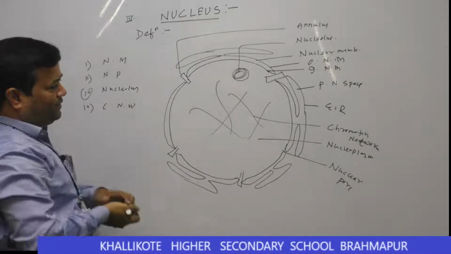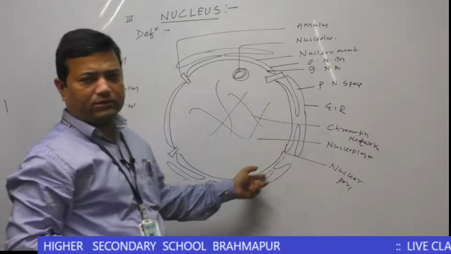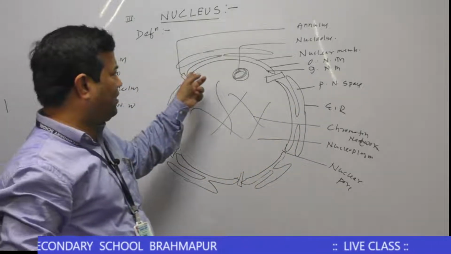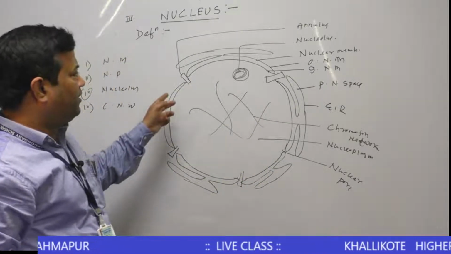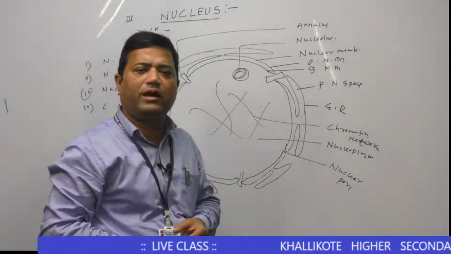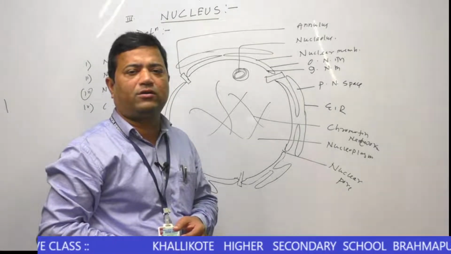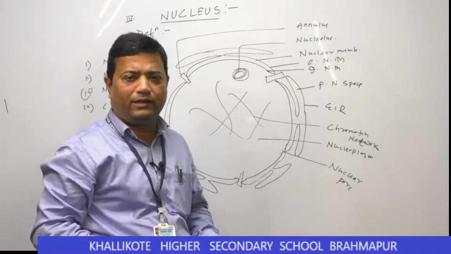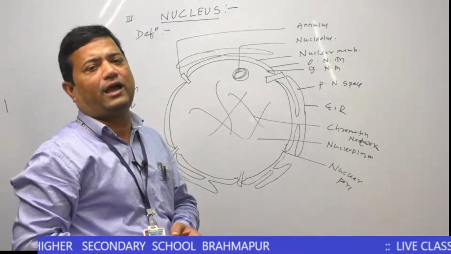You remember, first you see the nuclear membrane of the nucleus. The nucleus is covered by a covering called the nuclear membrane. The nuclear membrane is also called karyotheca. The study of the nucleus is called karyology.